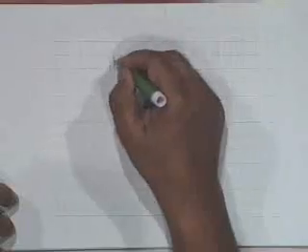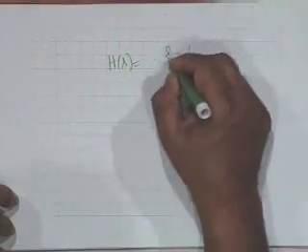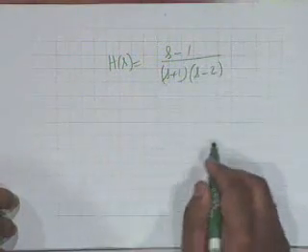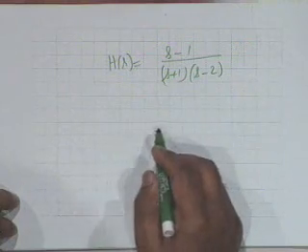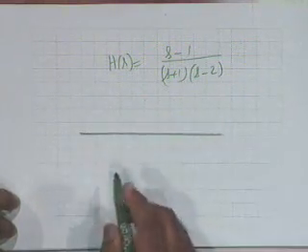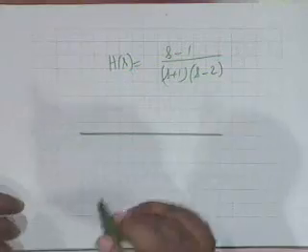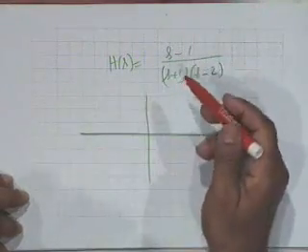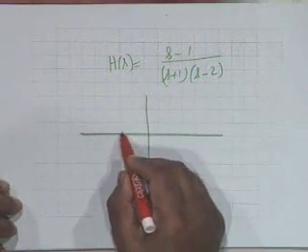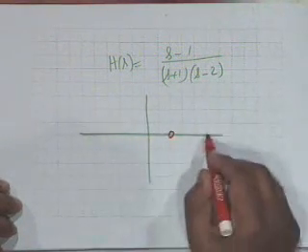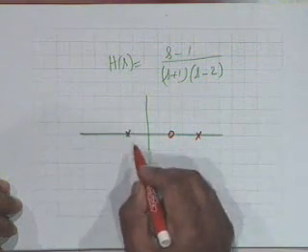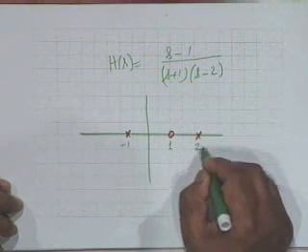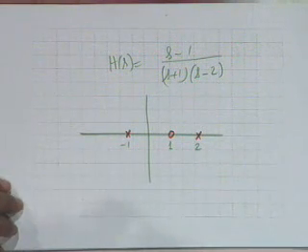Let us take the other situation, H of s equal to s minus 1 divided by s plus 1, s minus 2, and we demand that the system be stable. That is, we know that the system is stable. The ROC, what is the ROC then? S equal to 1 is a 0, S equal to 2 is a pole, and S equal to minus 1 is a pole. Minus 1, 1 and 2. What shall be the ROC?